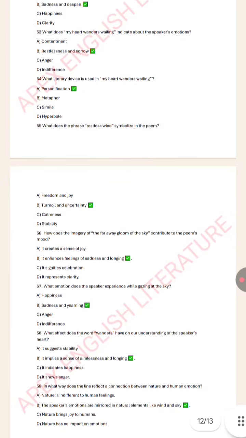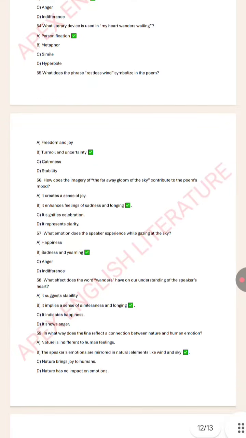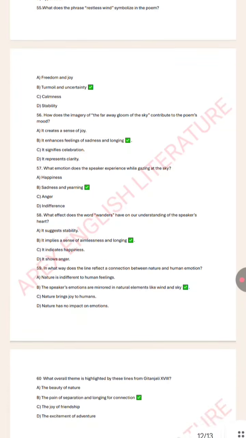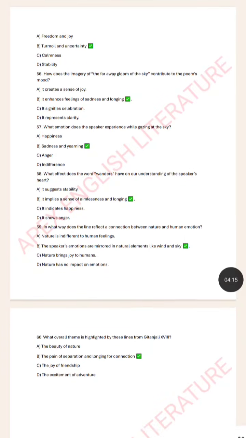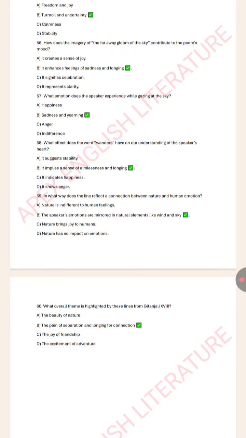What does the term gloom imply in this context? Sadness and despair. What does "my heart wanders wailing" indicate about the speaker's emotions? Restlessness and sorrow. What literary device is used in "my heart wanders wailing"? Personification. What does the phrase "restless wind" symbolize? Turmoil and uncertainty. How does the imagery of the far away gloom of the sky contribute to the poem's mood? It enhances feelings of sadness and longing.